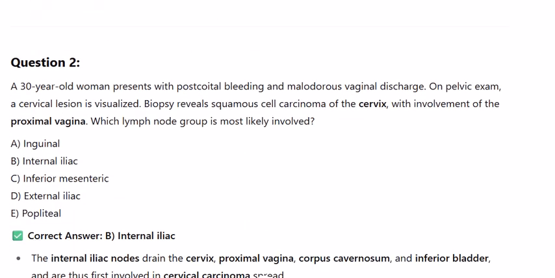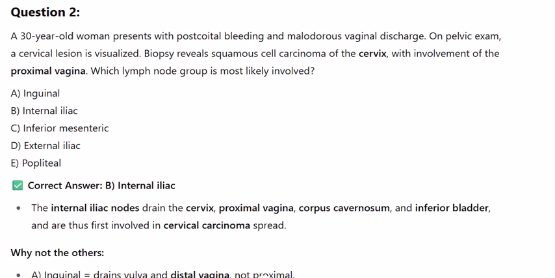Question 2. A 30-year-old woman presents with postcoital bleeding and malodorous vaginal discharge. On pelvic exam, a cervical lesion is visualized. Biopsy reveals squamous cell carcinoma of the cervix with involvement of the proximal vagina. Which lymph node group is most likely involved?